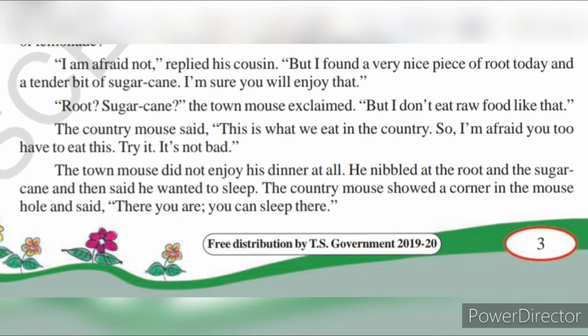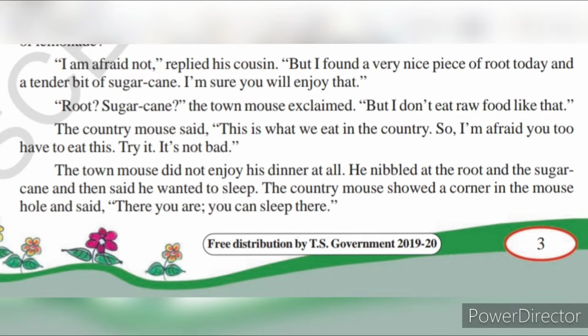"I am afraid not," replied his cousin. "But I found a very nice piece of fruit today and a tender bit of sugarcane. I am sure you will enjoy it." So the country mouse said that orange juice or lemonade is not available here. But he has a very nice piece of fruit and a tender bit, meaning a small piece, of sugarcane. Nice sugarcane, these I have. You will enjoy it. I'll give these to you, you can enjoy it.